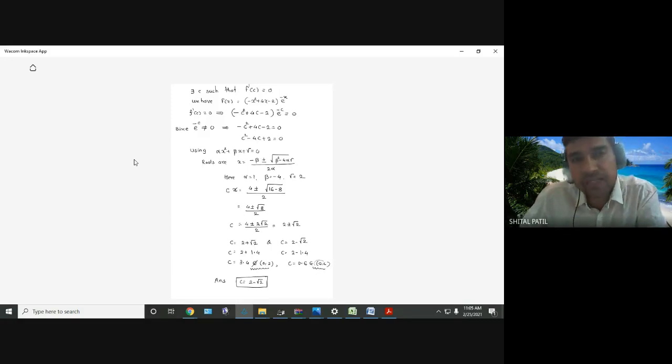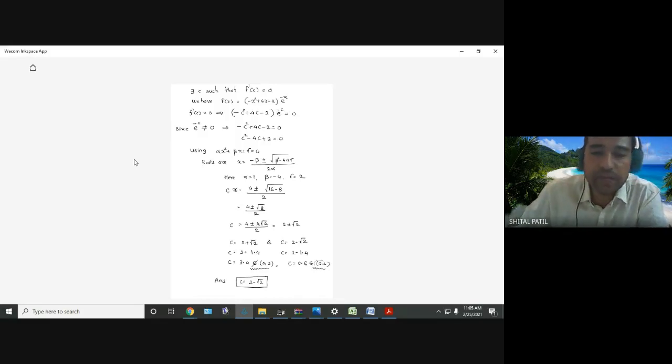Now another question may be like this: check whether Rolle's theorem is applicable or not. In that case, you have to check the three conditions: whether it is continuous or not, whether it is differentiable or not, whether f of a equals f of b. Understood? Two different types of problems are expected on this question, from whatever examples we solved till now.